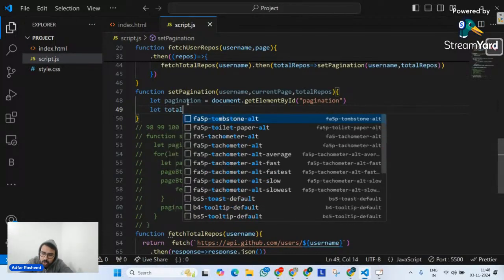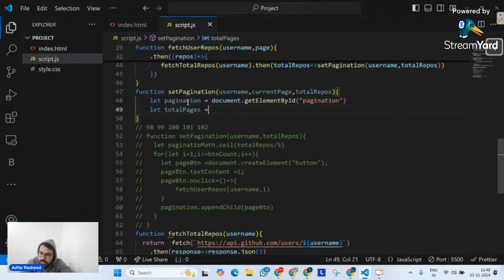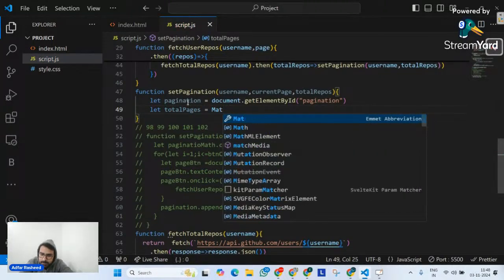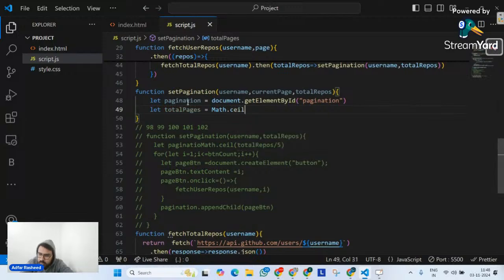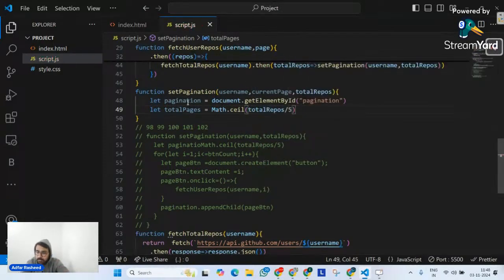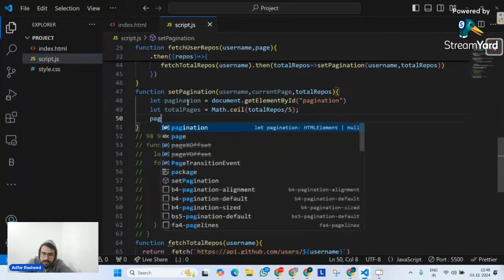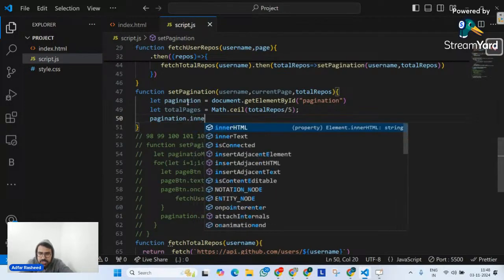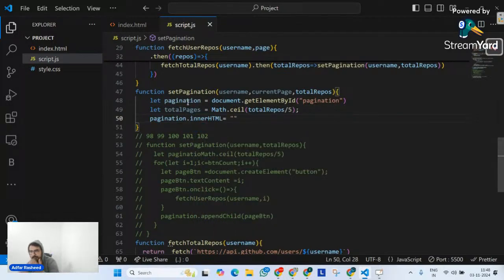Let my total pages be equal to Math.ceil, which is similar to what we already did, that is total repos divided by 5. Wonderful. Perfectly fine. And I will tell it that by default the pagination's inner HTML, let's keep it empty by default. Later on, I will add things in it. Okay.